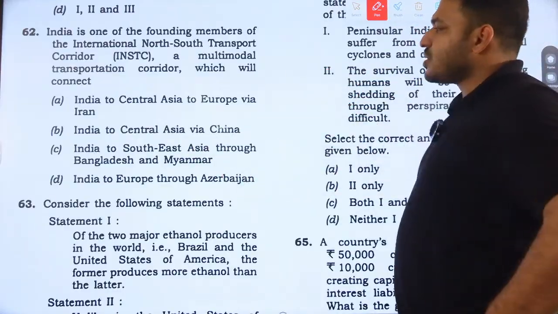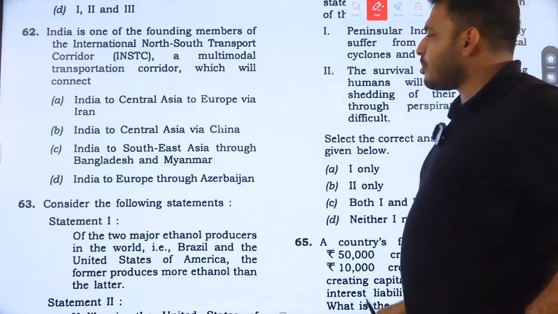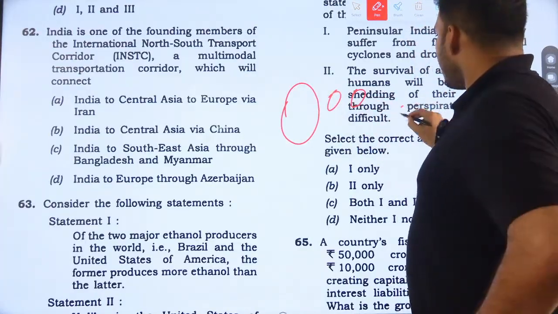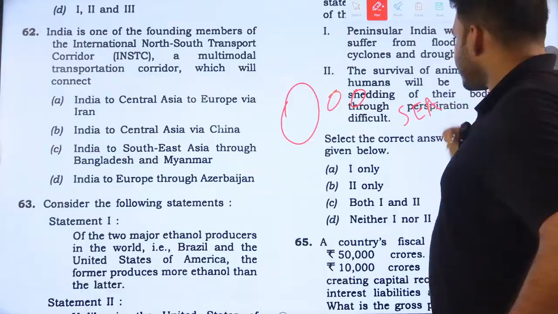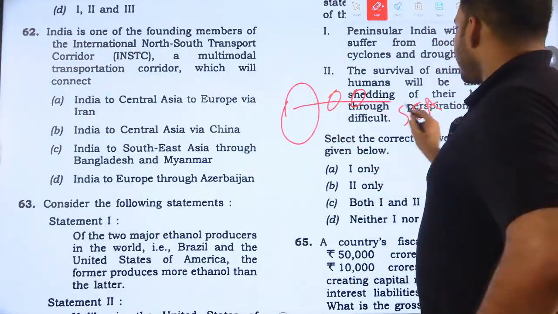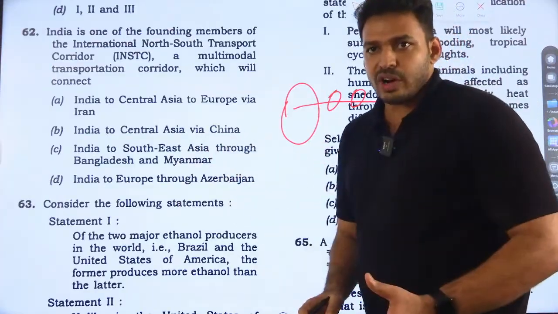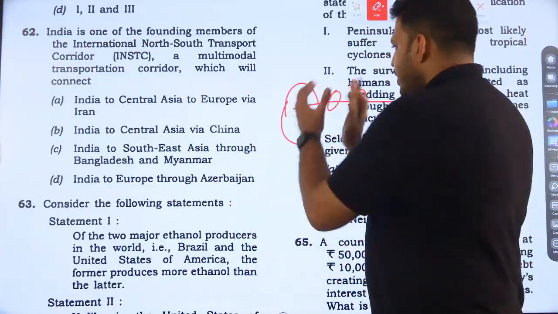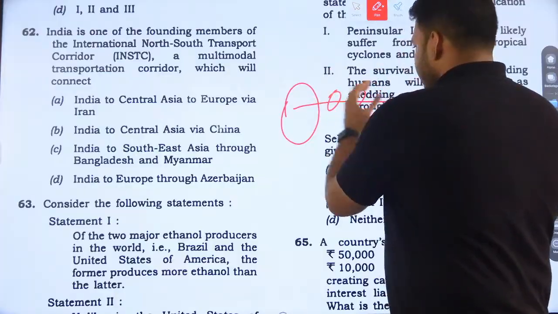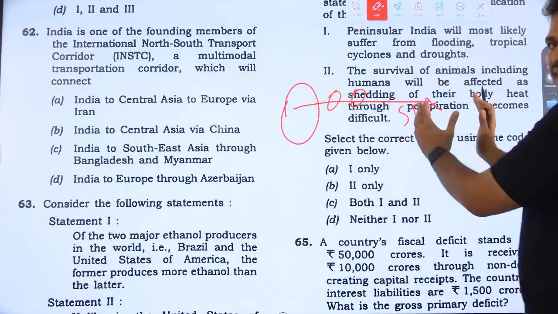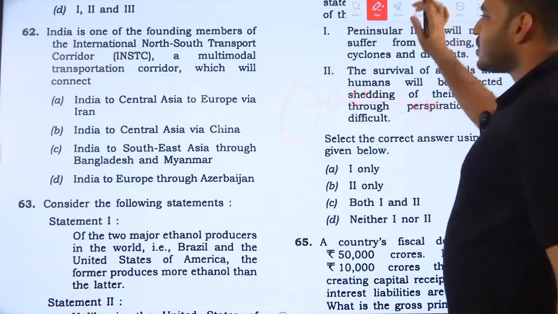Next, India to Southeast Asia through Bangladesh and Myanmar. India is here, Bangladesh is here, Myanmar is here, Southeast Asia is here. Yes, we have an Act East policy. But is traveling from India to Southeast Asia an international north-south corridor? Actually, west to east can be termed like that. India is on the west side, Southeast Asia is on the eastern side. It cannot be a north-south corridor, right?